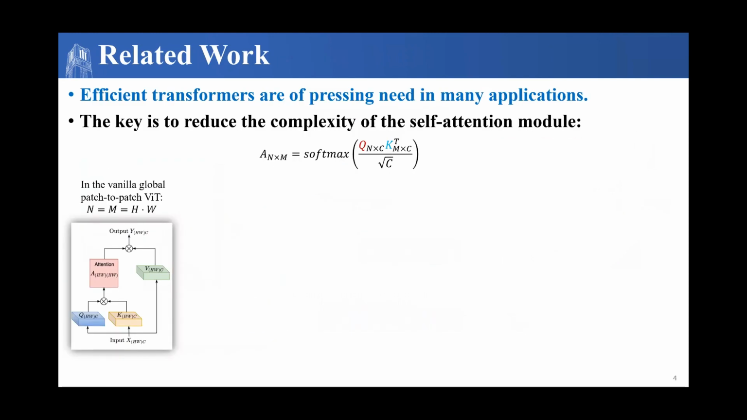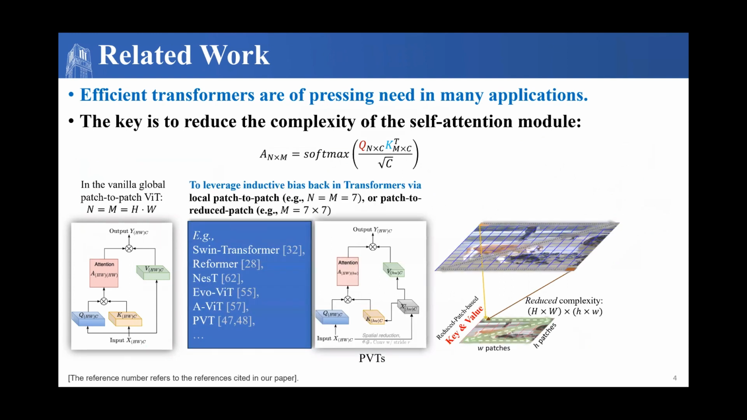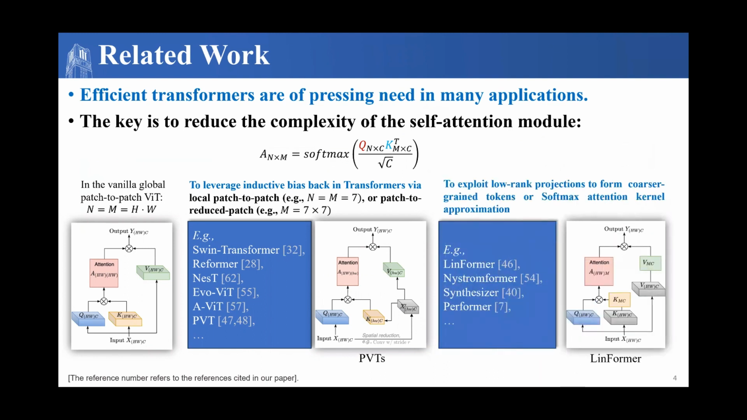Efficiency is incredibly important for many applications, and to address the efficiency problem, some transformer models leverage inductive bias back into the network. You can do this by constraining the attention to a local size window or by performing spatial downsampling. Additionally, we can exploit low-rank projections to form coarser-grained tokens.